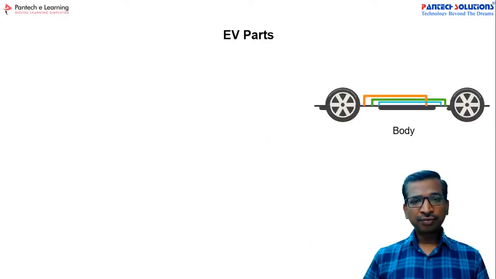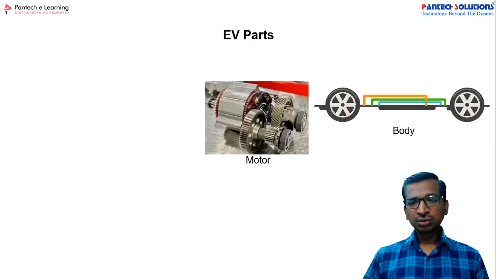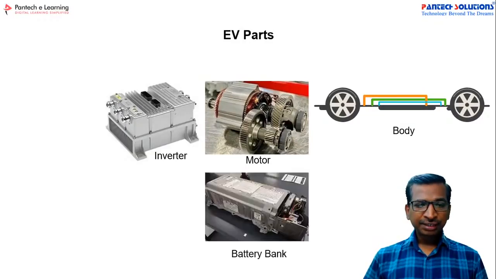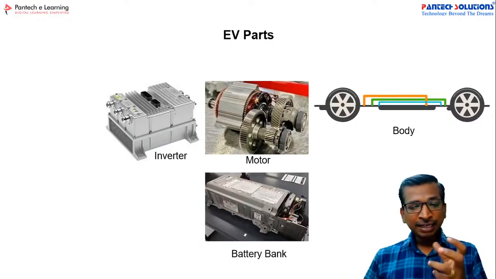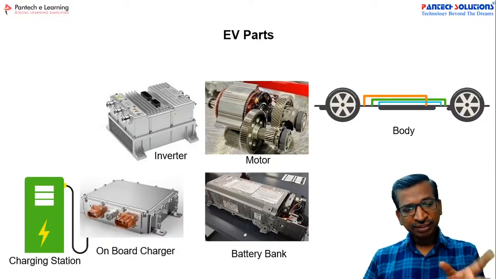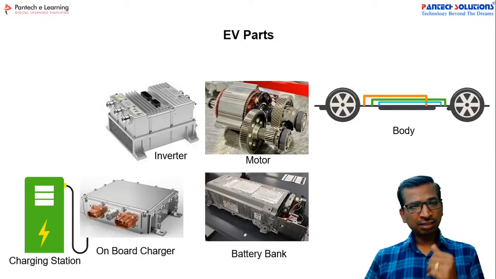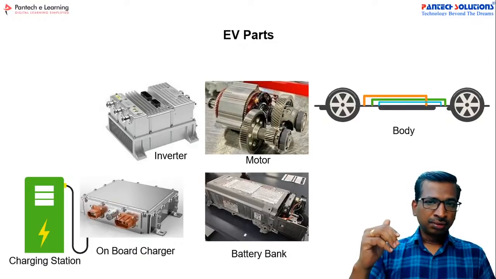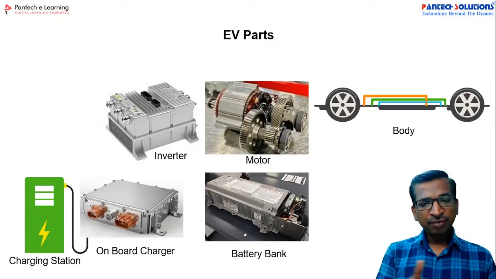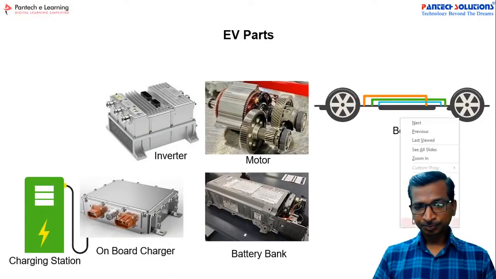So now, what are the EV parts in the first one? First the vehicle body, then the motor, and the motor needs an inverter. The inverter needs a power battery bank. The battery bank needs an onboard charger. So if you charge the vehicle at a charging station, in your home or a commercial charging station, the power flow may happen like this.